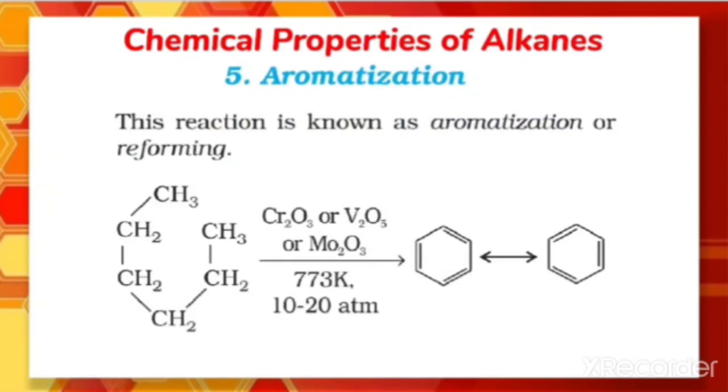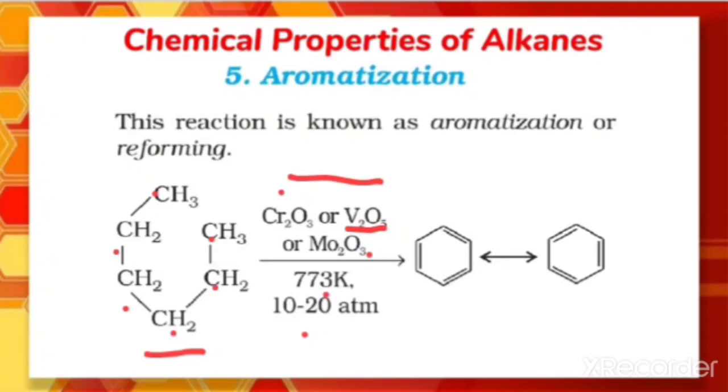What does this reaction say? N-alkane. Again, we have taken an N-alkane having 6 or more carbon atoms. That is, we have taken 6 carbon atoms here. This is also possible for N-alkanes having more than 6 carbons, which on heating to 773 Kelvin at 10 to 20 atm pressure in the presence of oxides of vanadium like V2O5, which is given here, and or molybdenum or chromium. So what is actually happening here?